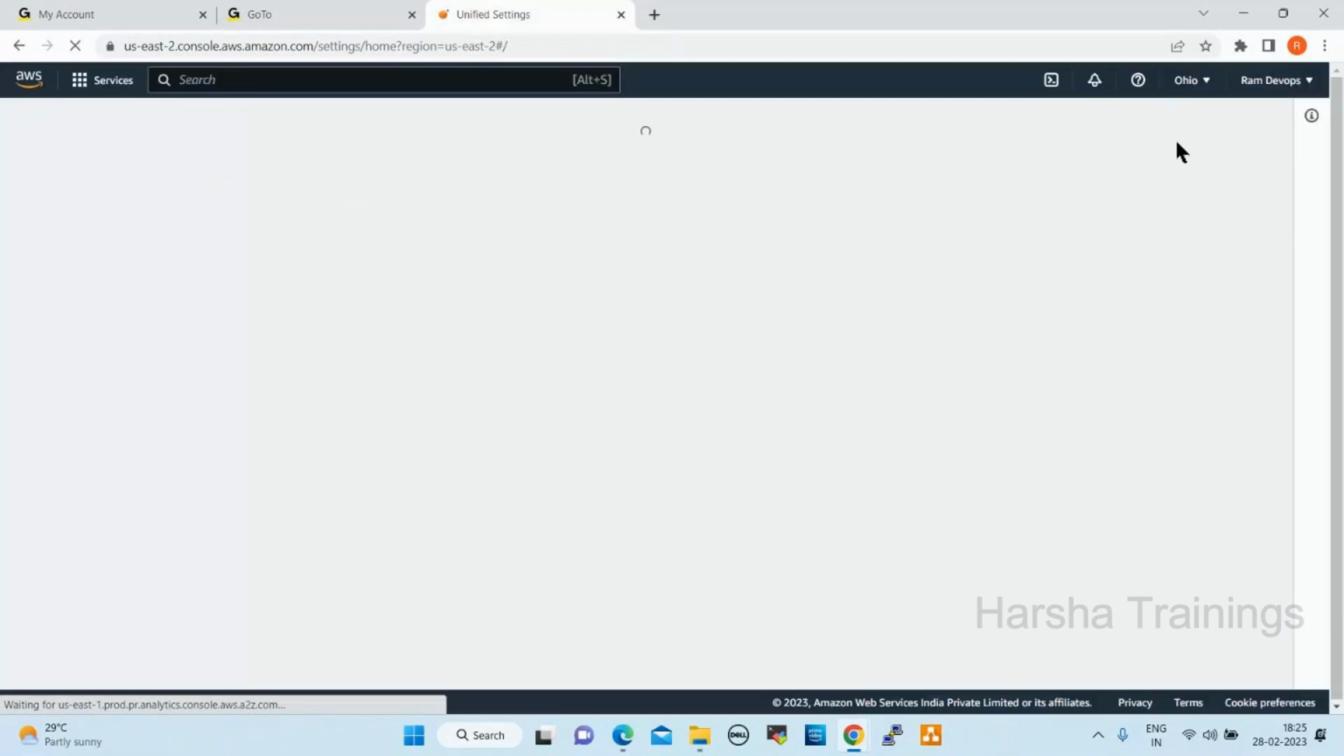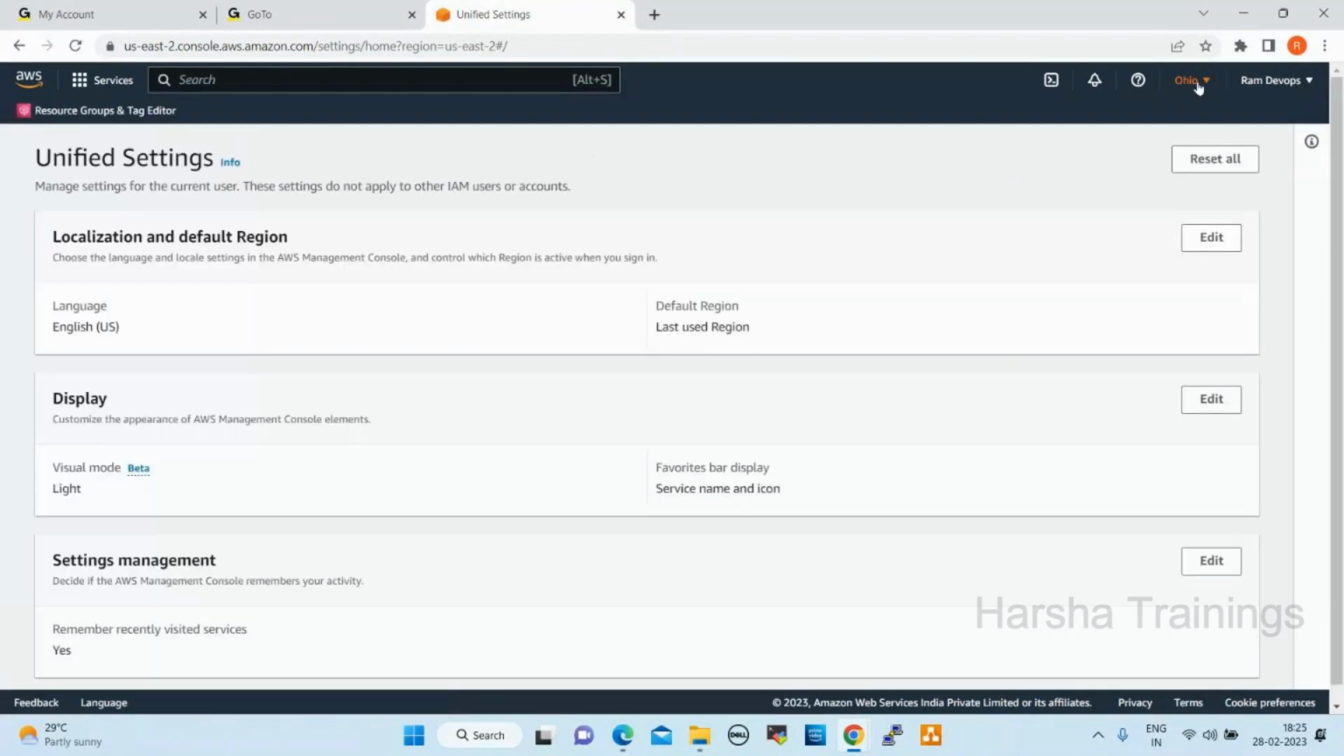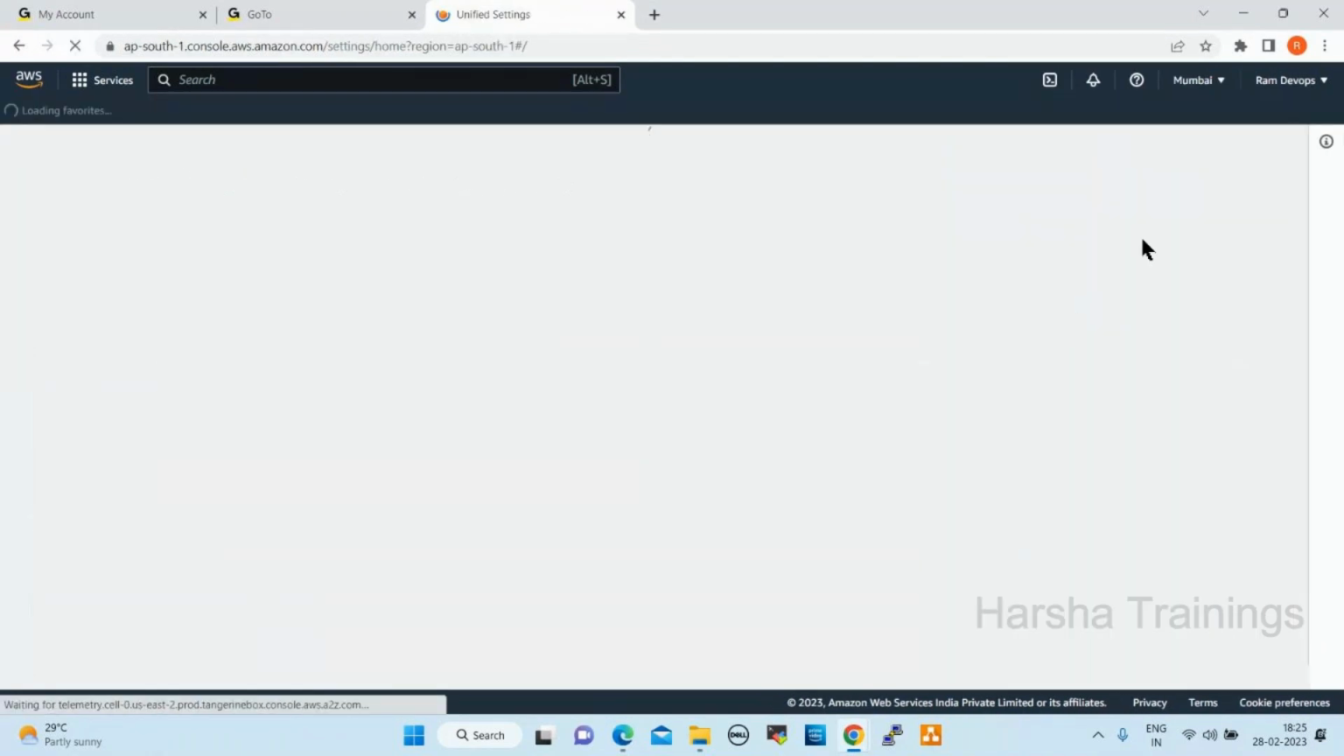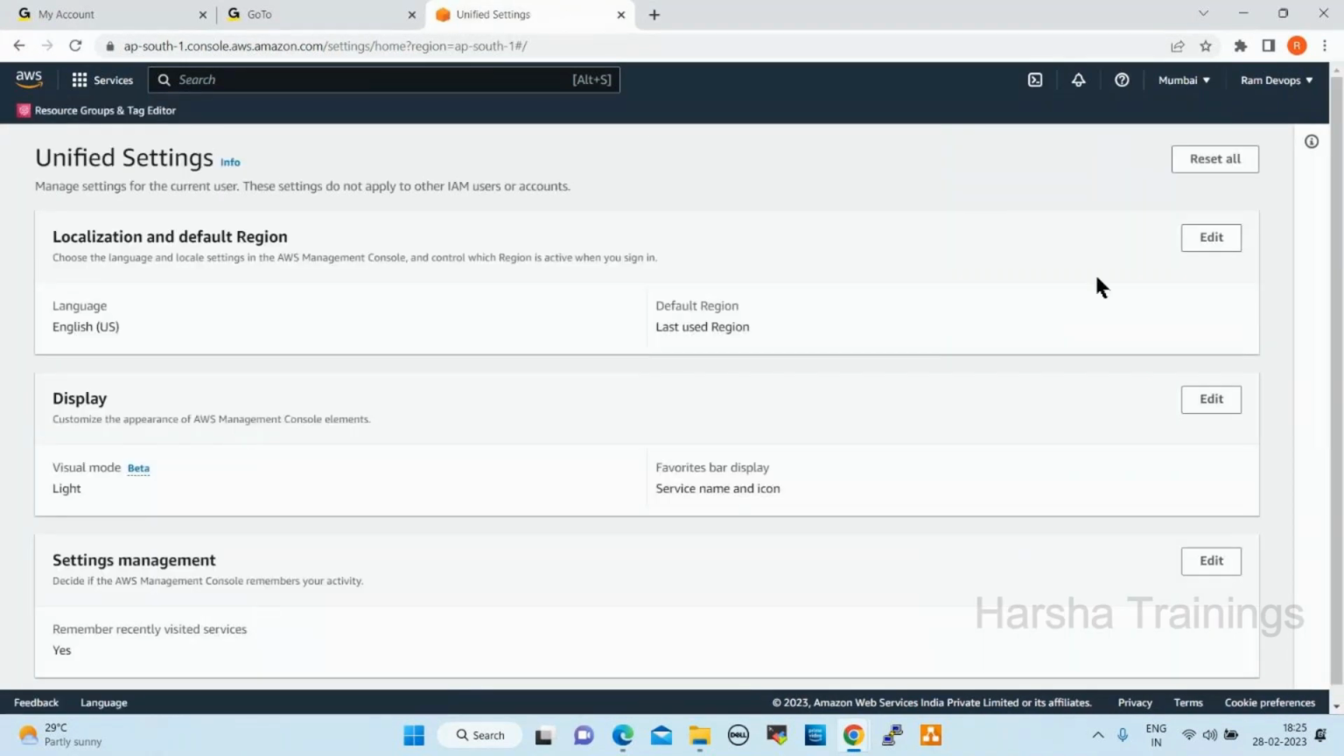This will be changed. See here, Ohio. If you want to connect to the Mumbai region, click on Mumbai. See here, like this, you can switch to the required region. So what is a region? Under a region, what are the data centers available? Zones, right? What are the things available? We'll try to understand.